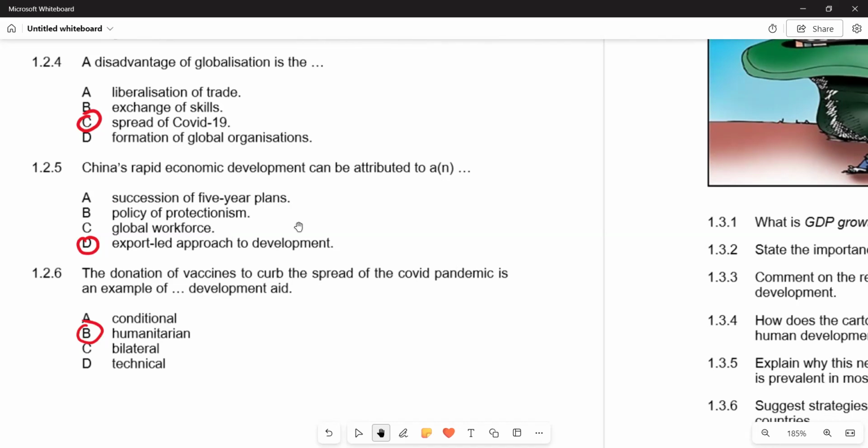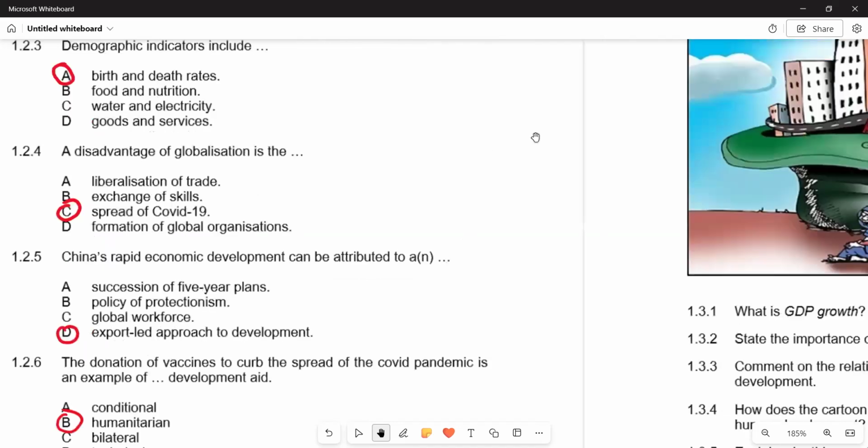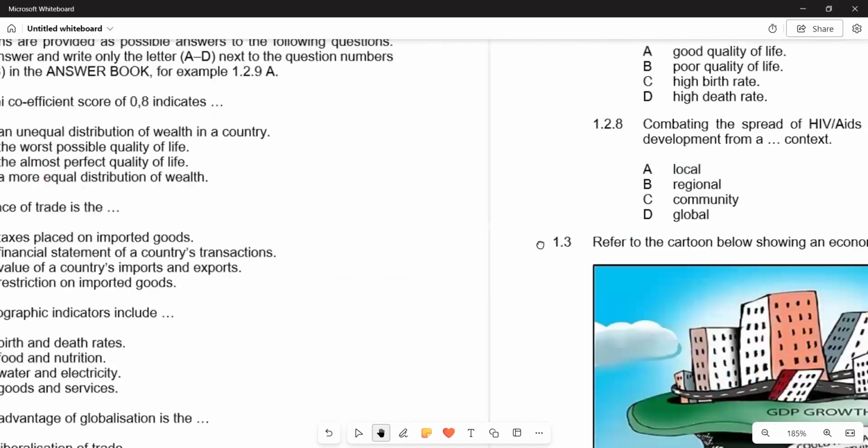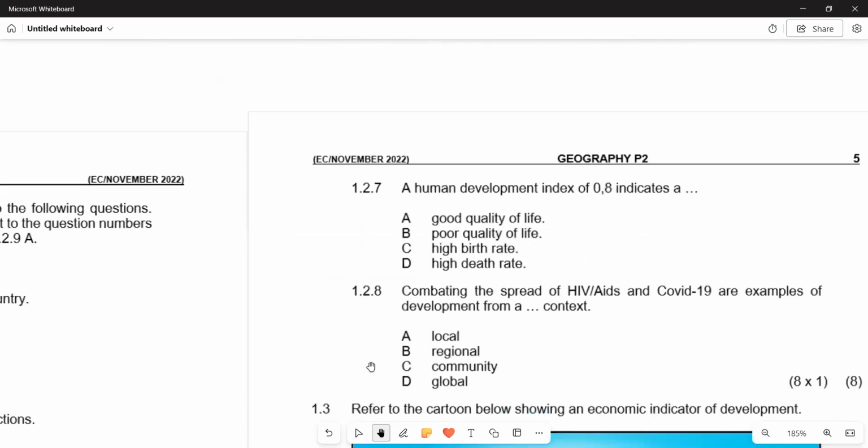Then obviously, we want to see if we are still having any other question on multiple choice. So we go to 1.2.7, which is saying a human development index of 0.8 indicates... So on 1.2.7, we have human development index. Obviously, we need to understand what we mean by human development index, whereby it's a summary measure of average achievement in key dimensions of human development.